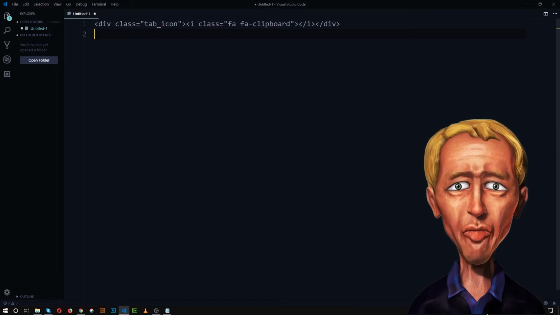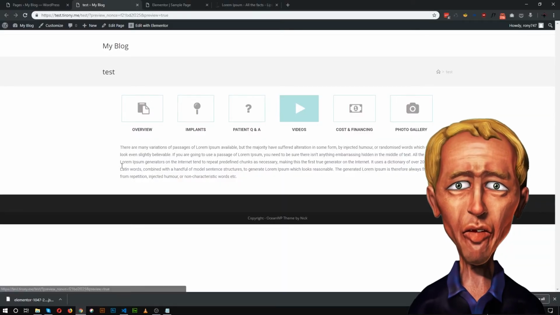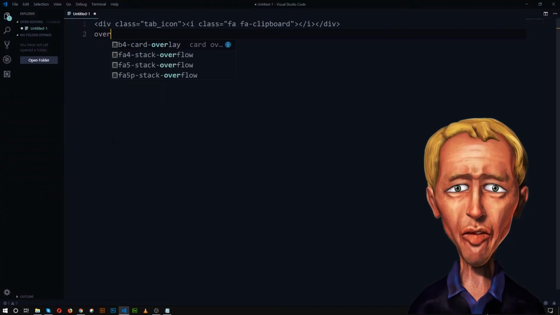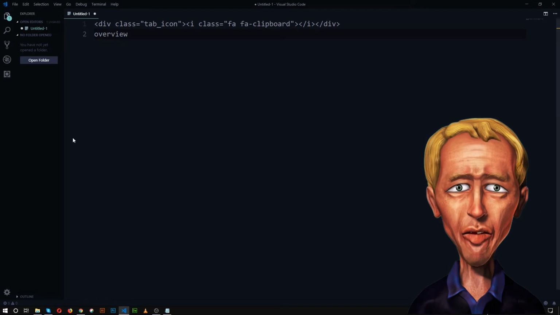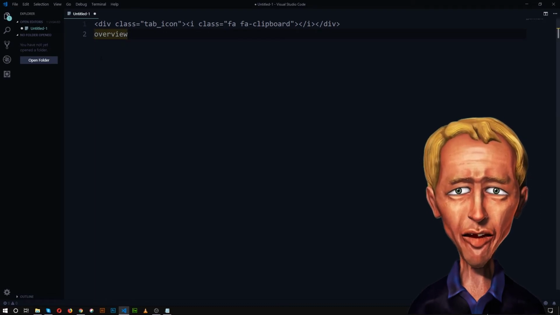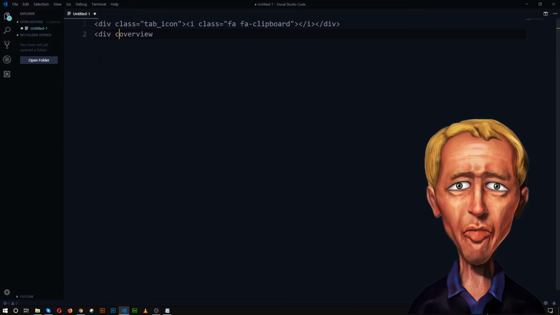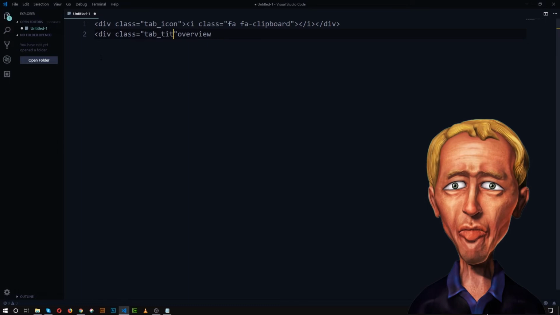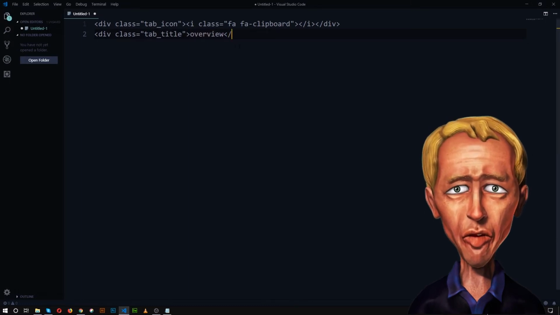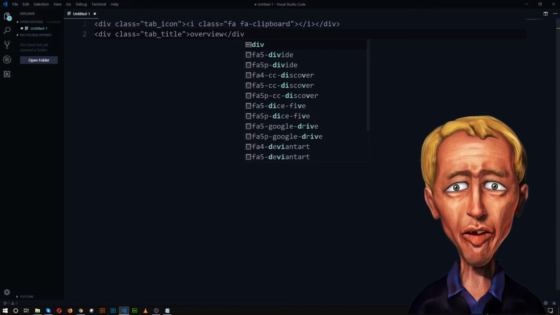Our first tab title will be Overview. So let's insert the text and let's also wrap it with a div. Let's add a class also. I'm naming it tab_title, and let's close the div.